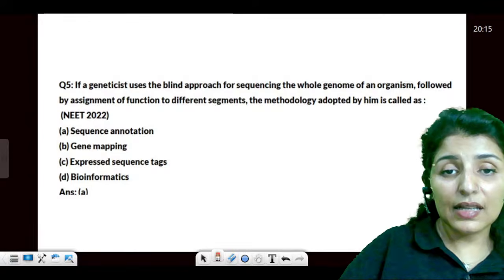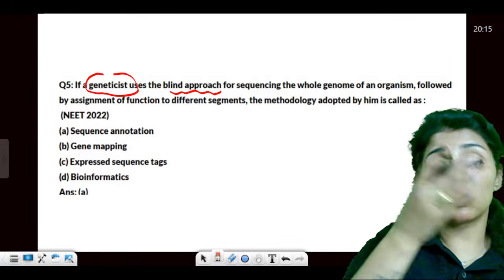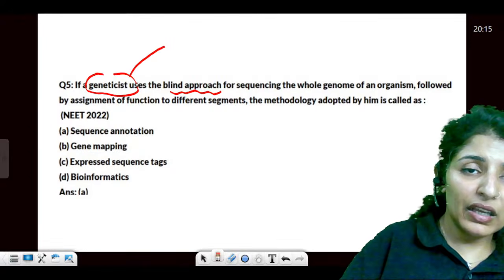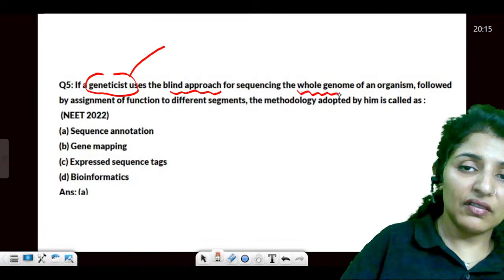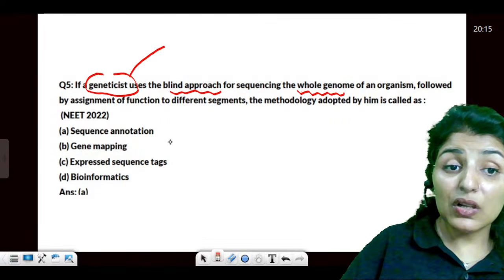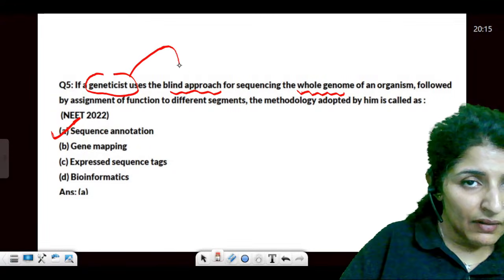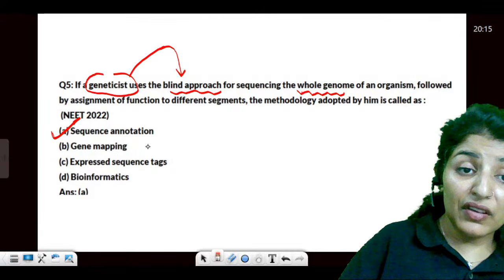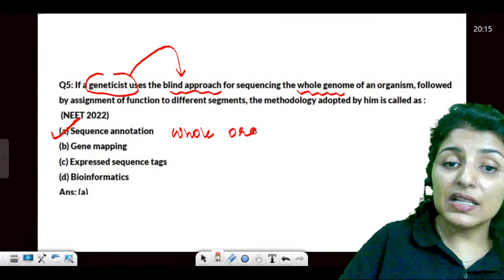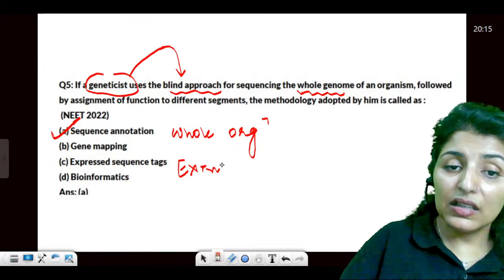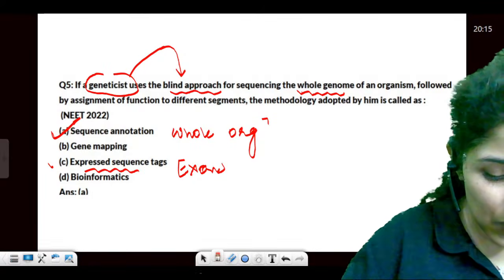Is that clear? Okay. Now, if geneticists use the blind approach for sequencing the whole genome, there are two approaches. We can sequence only the transcribing region, or we can sequence the whole region. If we sequence the whole region, it is known as sequence annotation. For the whole organism, it is sequence annotation. But if we sequence only the exons, the part which can express, that is known as expressed sequence tags.